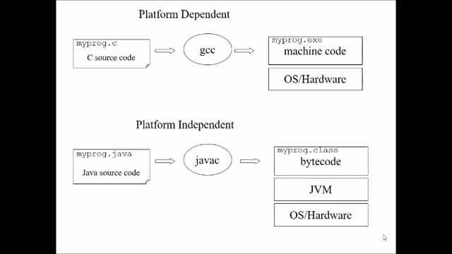But consider platform independence: when a Java program, for example myprogram.java, is compiled with the command javac, it creates bytecode. Bytecode is nothing but a class file, and this class file can be consumed by any Java machine installed on any operating system, so it is independent of OS and independent of hardware.